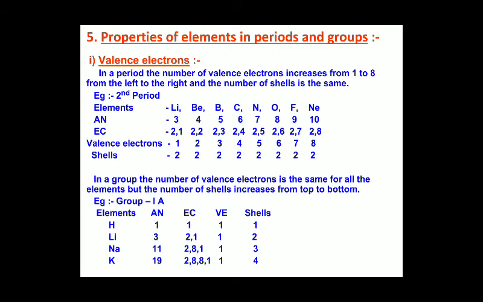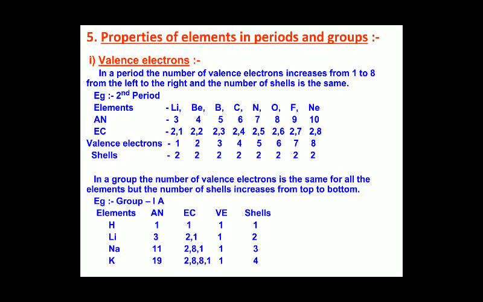The first property is valence electrons. Along a period, the number of valence electrons increases from 1 to 8. As we all know, each shell consists of a specific number of electrons: the first shell consists of 2 electrons, the second shell consists of 8 electrons, and it goes on.